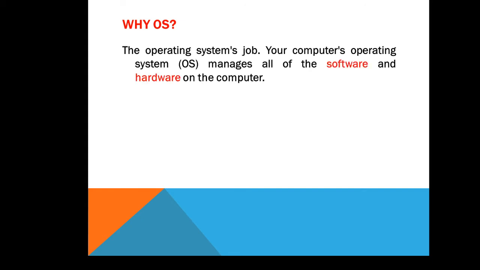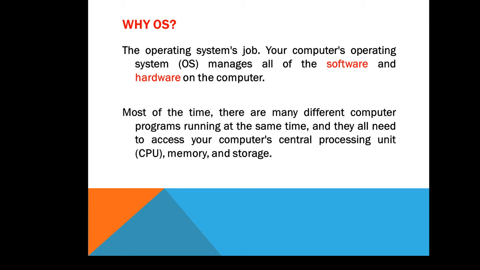The operating system's job: your computer's operating system, OS, manages all of the software and hardware on the computer. Most of the time there are many different computer programs running at the same time, and they all need to access your computer's central processing unit, CPU, memory and storage. Let us take an example of our mobile phone. While operating our mobile phone, we want to make a call to our friend, as well as we want to listen to the music, we want to watch the video, and we want to search something on the web. Means there are multiple tasks we have to handle together.